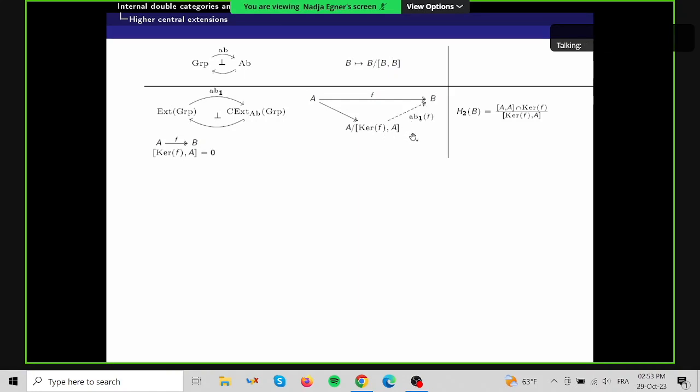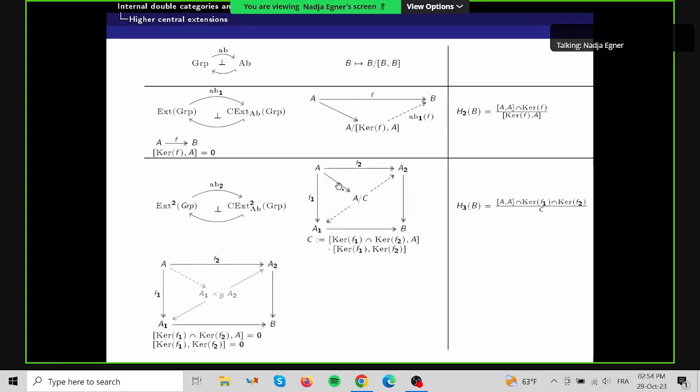And the result due to Hopf is that if f is a presentation of B, so not only an extension but also A being projective, then the second integral homology group of B is isomorphic to this quotient, where we have the commutator subgroup of A intersected with the kernel, and then here in the denominator we have the same. So we have the commutator of the kernel of f with A, so the same object that we needed here to turn an extension into a central extension.